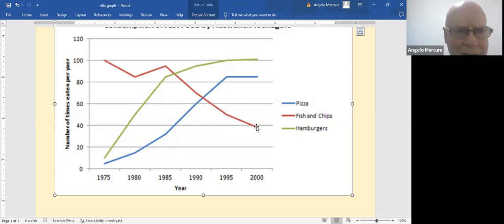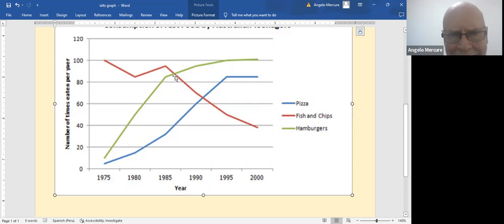Okay. Again, let's please start at the far left side of the page, 1975. We have approximately 10 million hamburgers consumed by Australian teenagers on a steady rise to 1980, where we have 40 million hamburgers consumed by Australian teenagers, up to approximately 1982, where we have 60 million hamburgers consumed by Australian teenagers, up to the year 1985, where we have about 82 million hamburgers consumed by Australian teenagers.